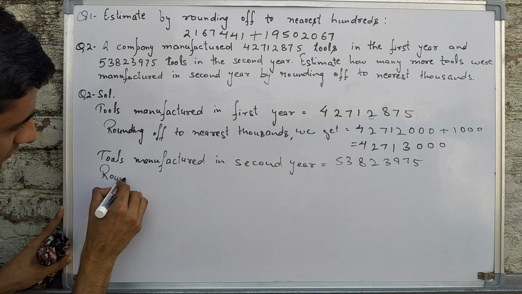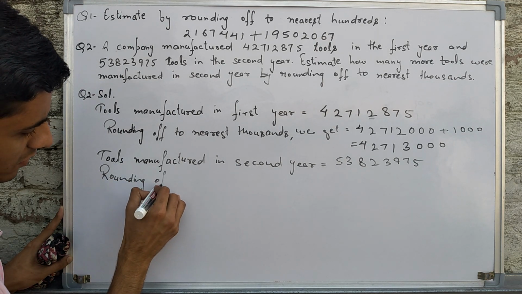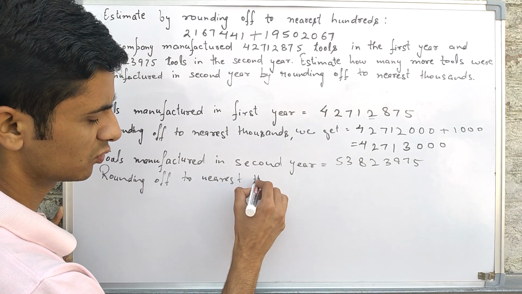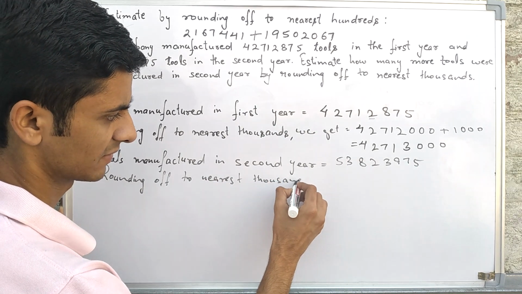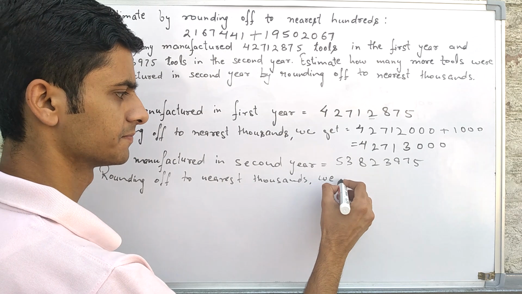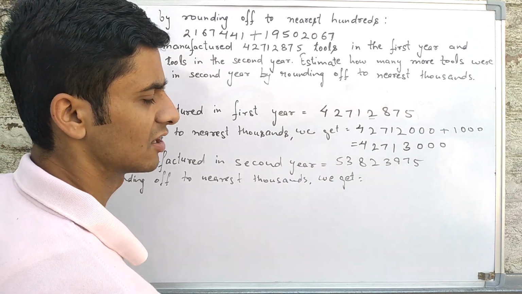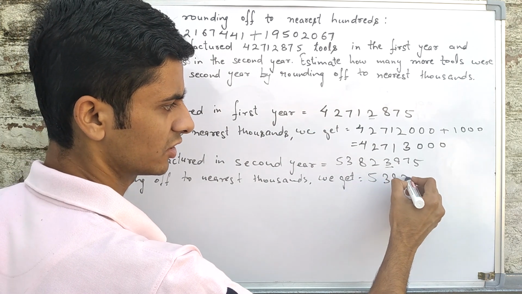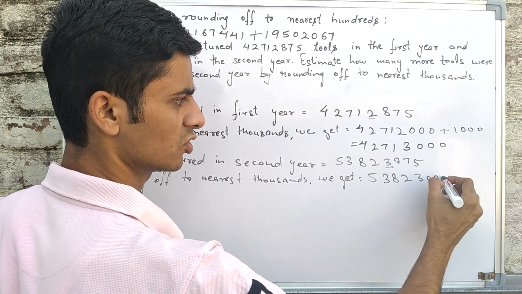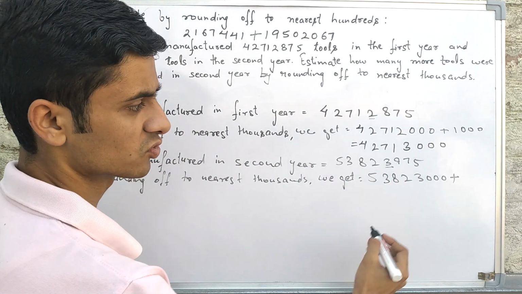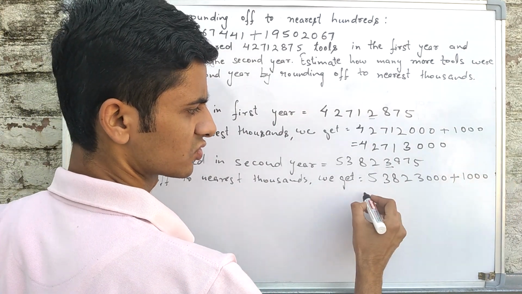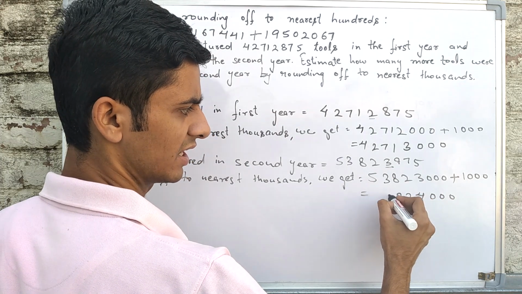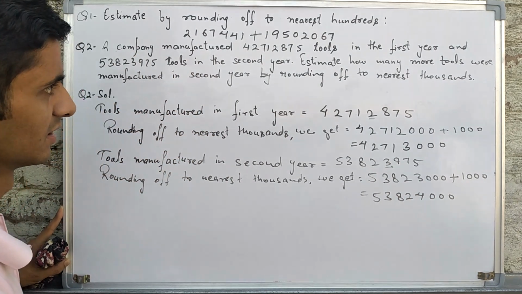Rounding off to nearest thousands, we get thousands place this. Whatever is there after thousands place, make it 0. 53823000. Since it is more than 5, so add 1000 to it. So the answer comes out to be 53824000.